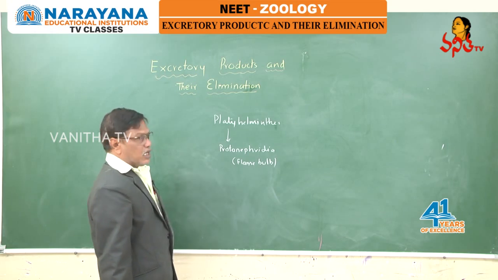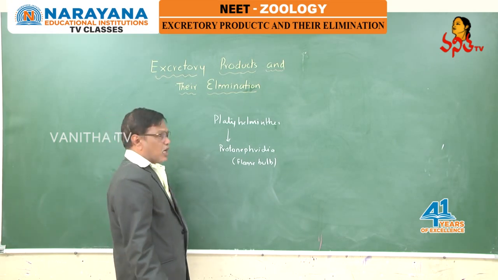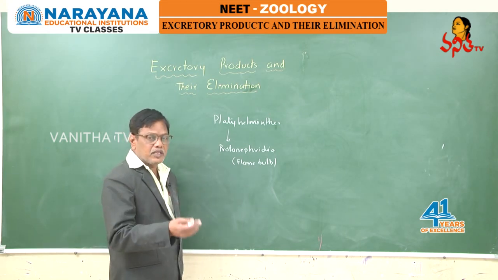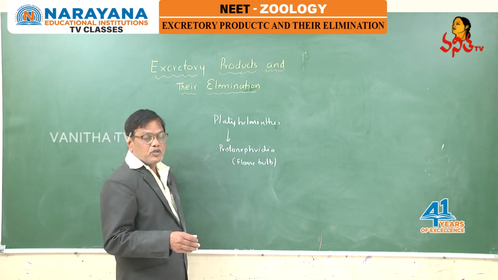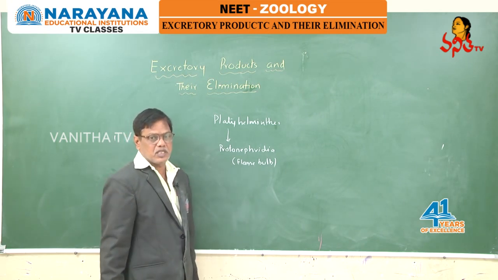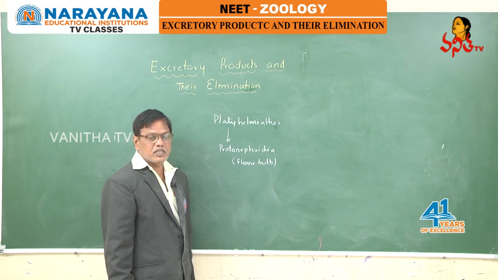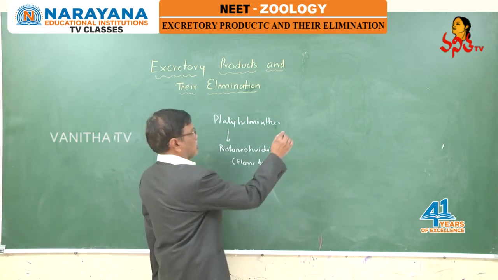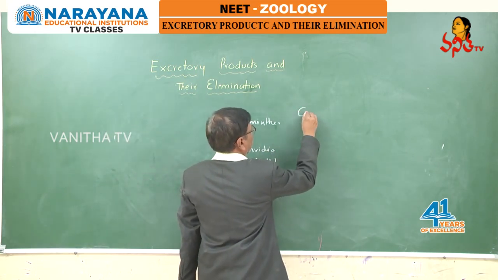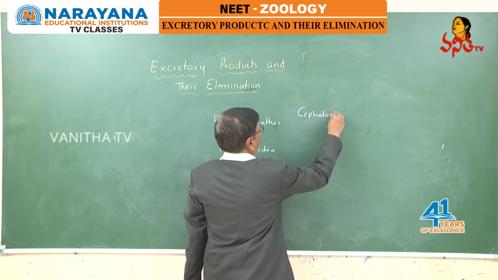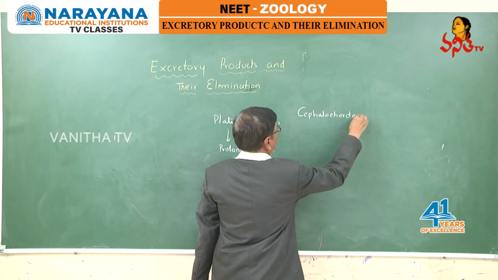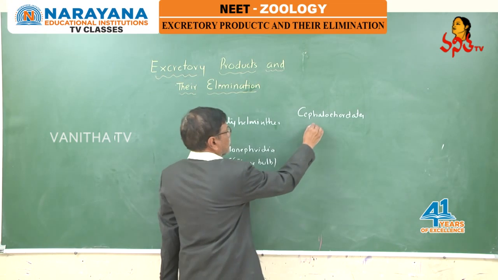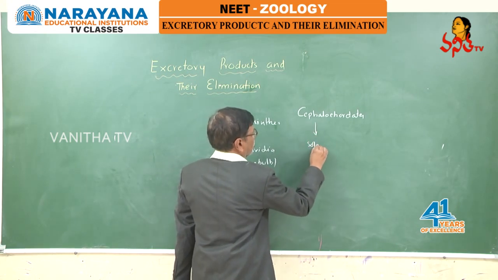These protonephridia, which are present in Platyhelminthes, are also present in rotifers, in larval forms of molluscans, and in one group of chordates. Which group of chordates? Cephalochordates also have protonephridia, where they are called solenocytes, flame bulbs or solenocytes.